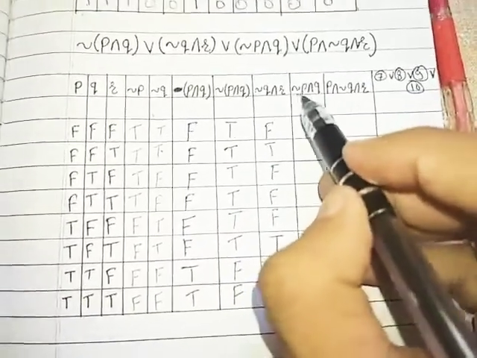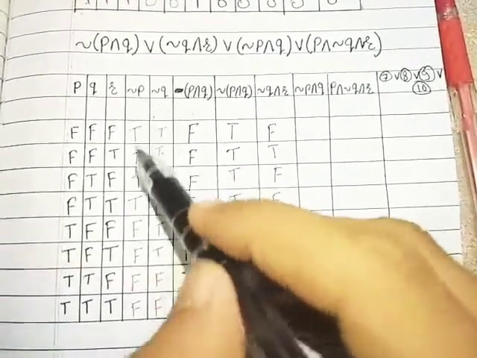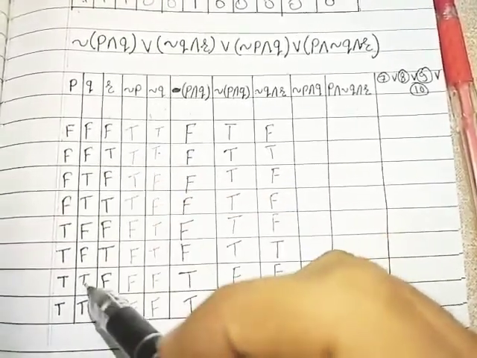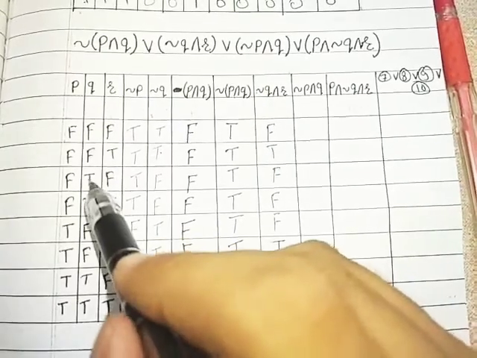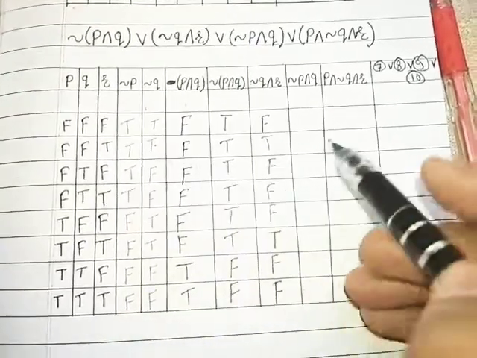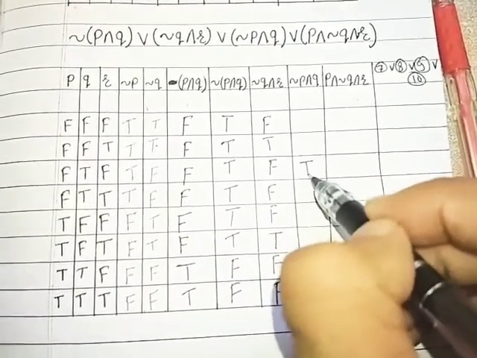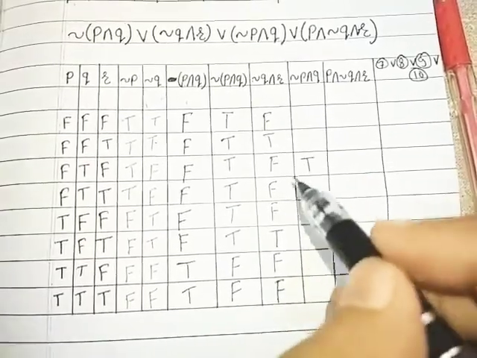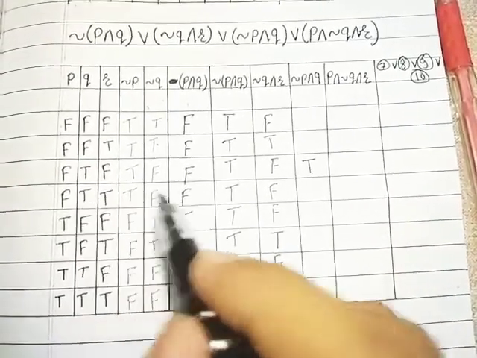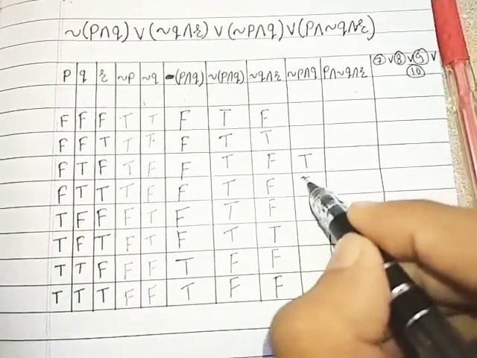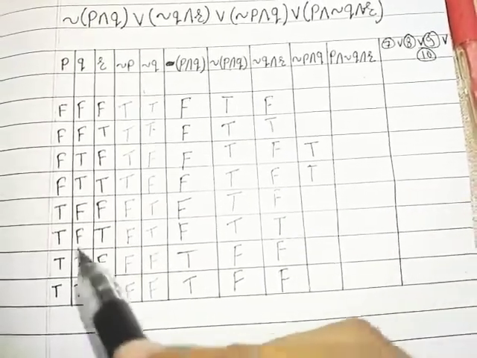Then we require negation of P conjunction Q. Here is negation of P, here is Q. When all the statements are true, conjunction is true. Here we will get true. Then here as well, and rest everywhere we will get F.